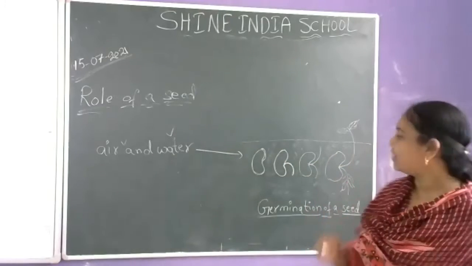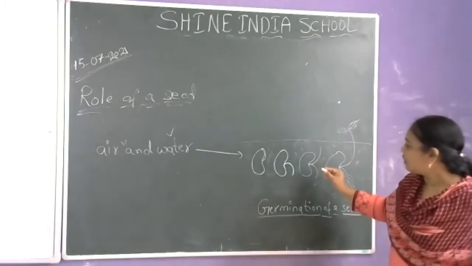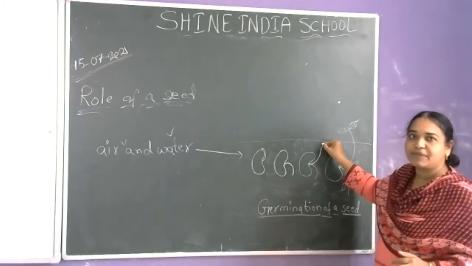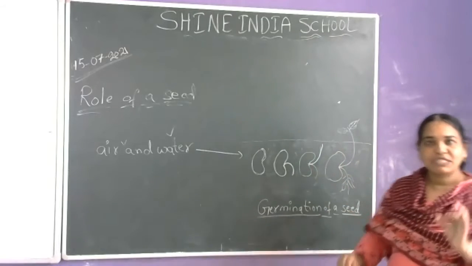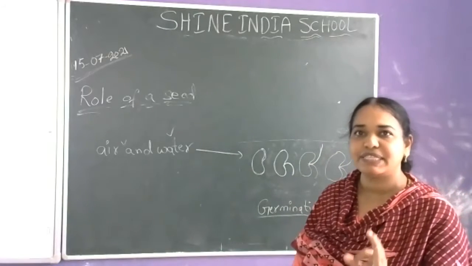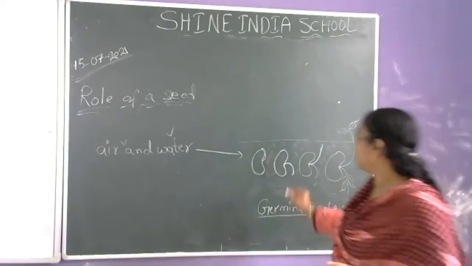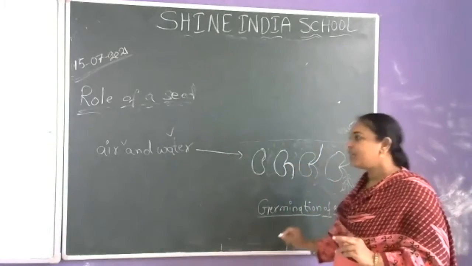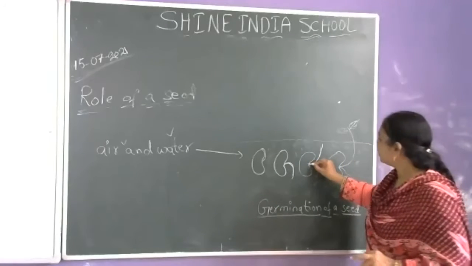After that, the second part, the shoot, starts from the seed. In the process of germination, which part comes out first from a seed? You have to say the root. The root comes first, and after that the shoot comes out.